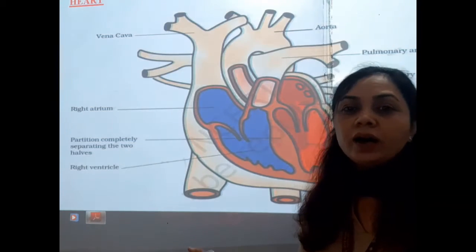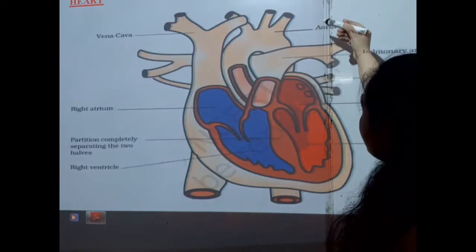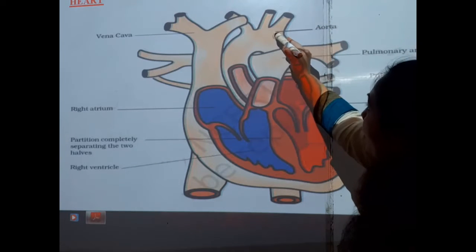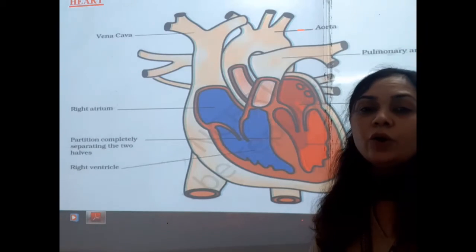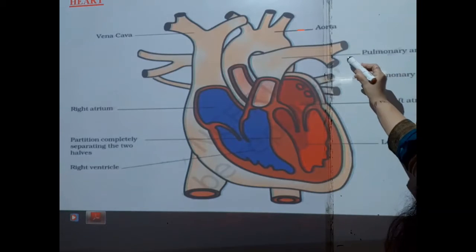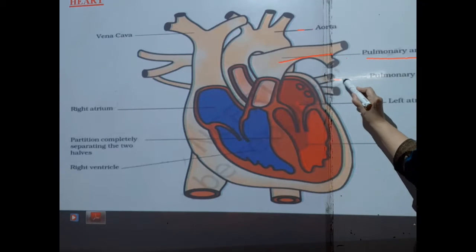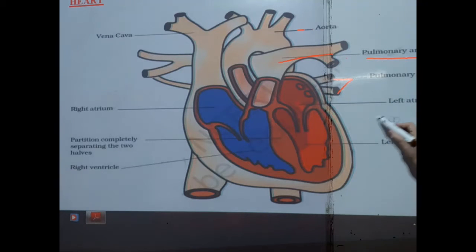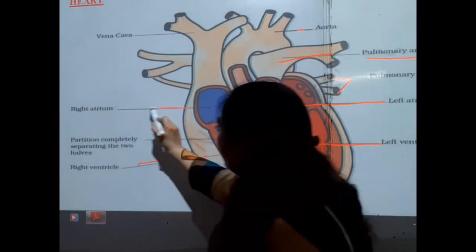Students, you are looking at the structure of the human heart. Here you can see the aorta, which is the main artery that carries pure or oxygenated blood from the heart to the body parts. This is the pulmonary artery. These are the pulmonary veins. This is the left atrium, this is the left ventricle, this is the right ventricle, and this is the right atrium.